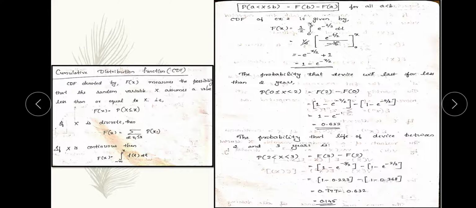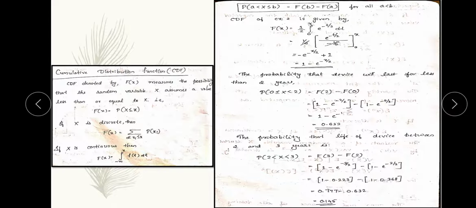The simple equation obtained is F of b minus F of a, where a is 0 and b is 2. So F of 2 minus F of 0. Substitute 2 into this CDF and substitute 0 into this CDF.